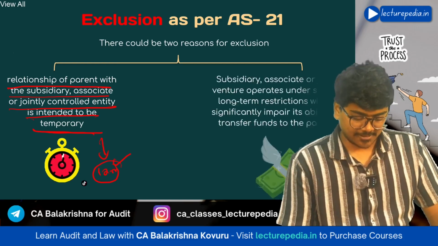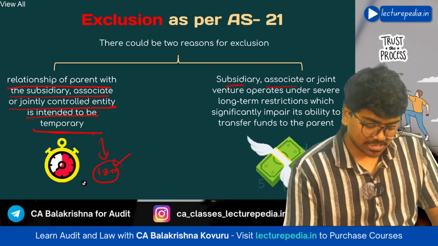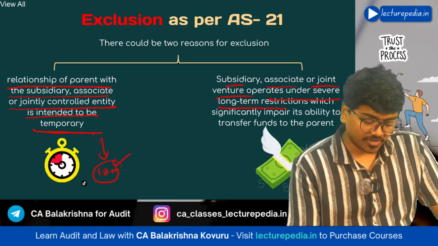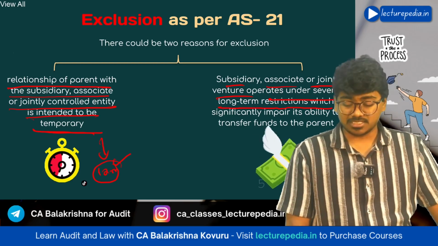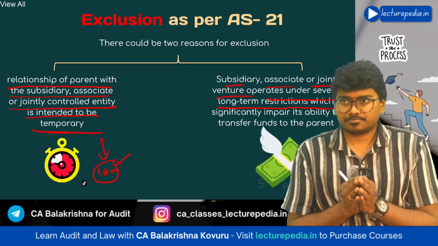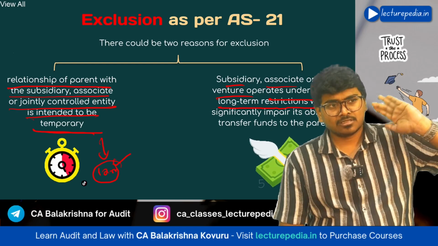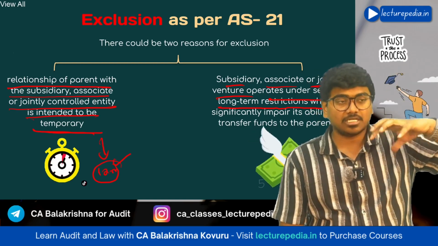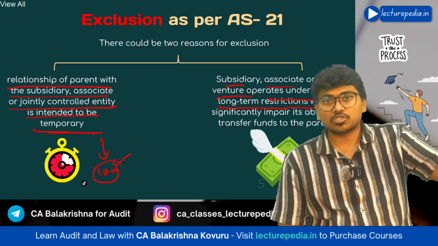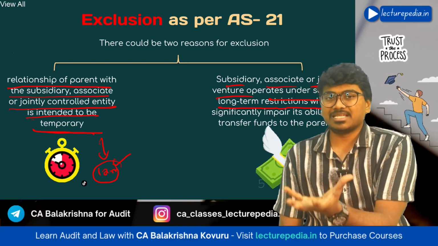Next, another reason: the subsidiary, associate or joint venture operates under severe long-term fund transfer restriction. For example, there is a foreign company incorporated in the USA. That foreign company also has a subsidiary in India.